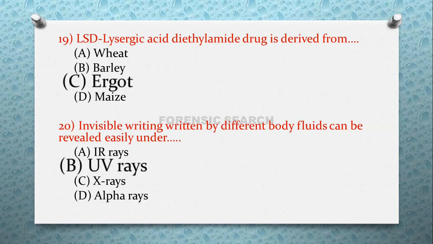In this question, option A, that is IR rays, are used for the reveal of obliterated writings. Then X rays are used for, suppose any material is in any pocket, then that material can be revealed by these X rays. So these UV rays are useful for the revealing of invisible writing written by different body fluids.